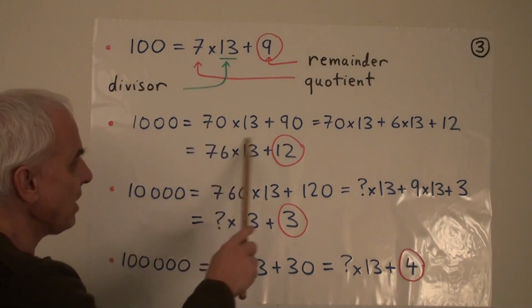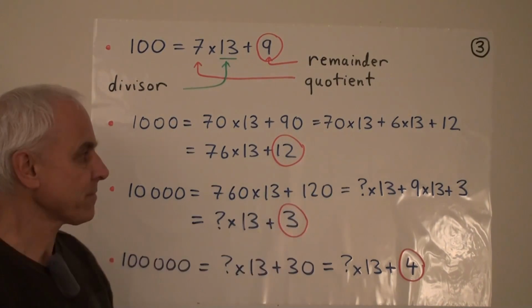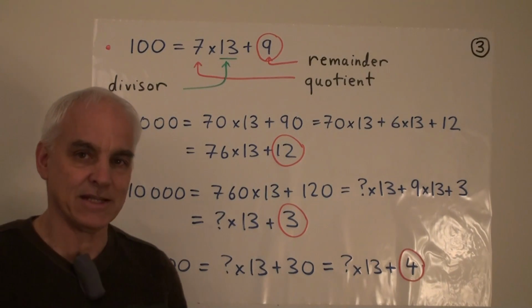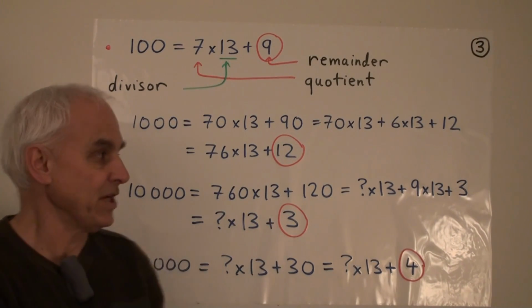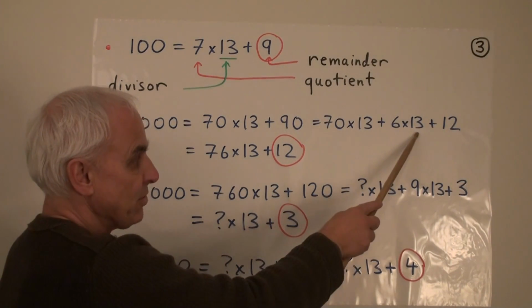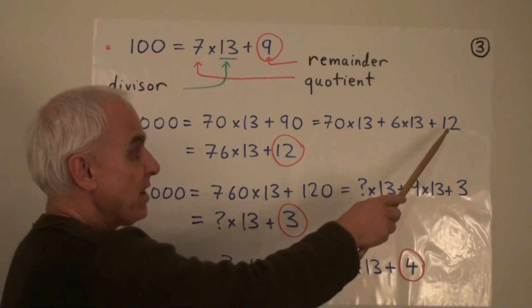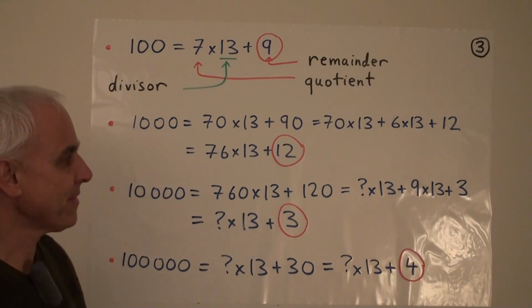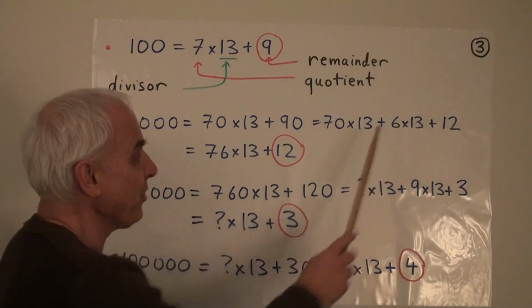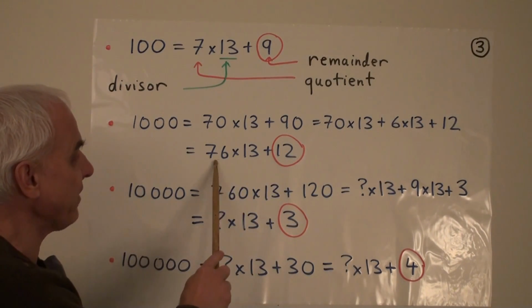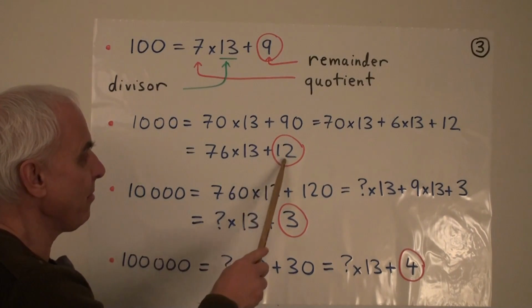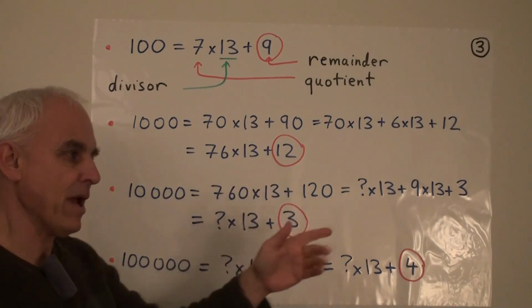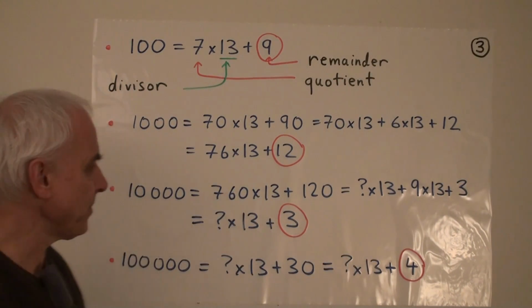Okay, that's good because that's a multiple of 13. So now we're faced with the simpler problem of expressing 90 as a bunch of multiples of 13. It's actually 6 times 13, that's 78, plus a remainder of 12. And so now if we put these two together, we get that it's equal to 76 times 13 plus 12. So we've managed to get this without actually doing the long division.